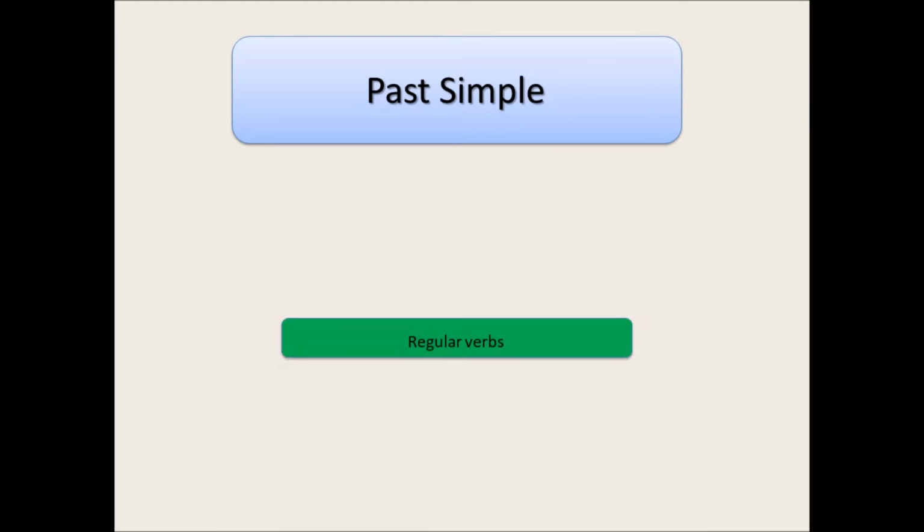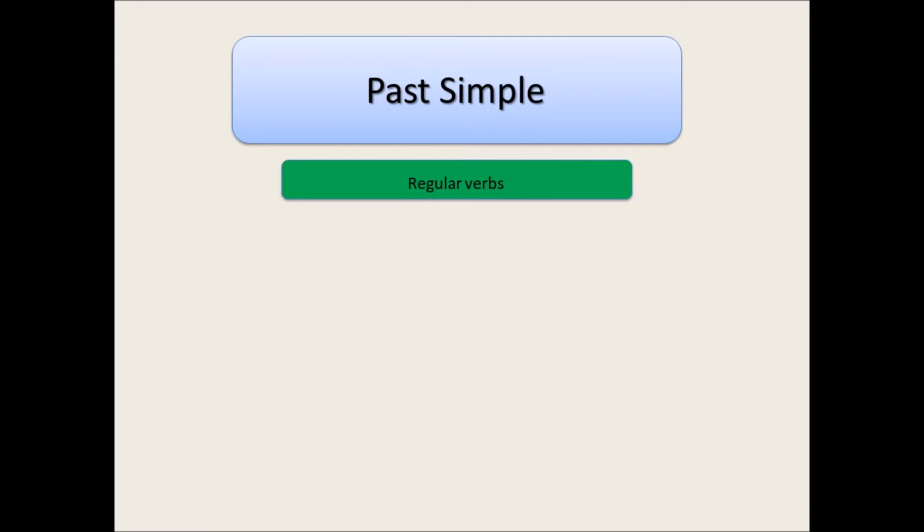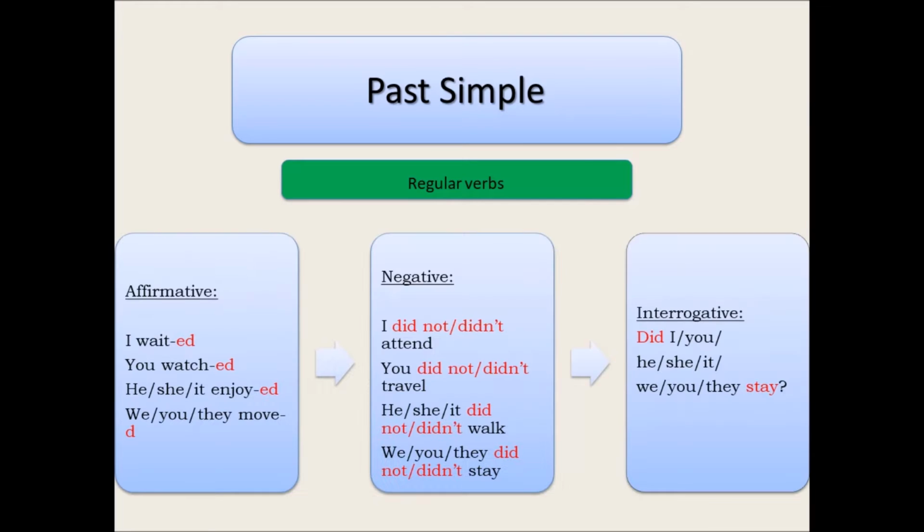Past simple. First, we go with regular verbs. And let's see some of the regular verbs. How do they form the past simple? Affirmative. Here are different verbs in each subject or person. Example, wait. First person, I waited. As you can see here, we added the suffix ed.